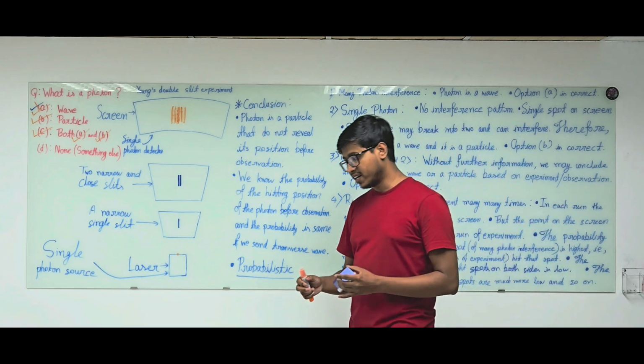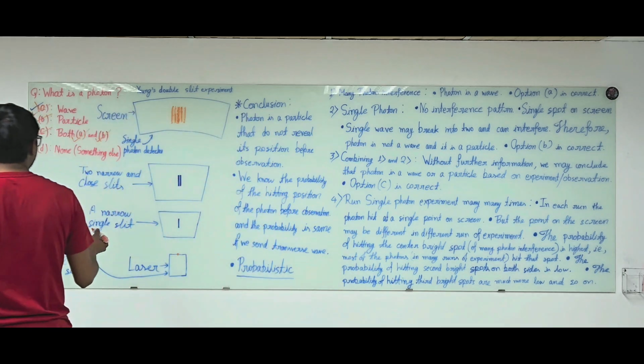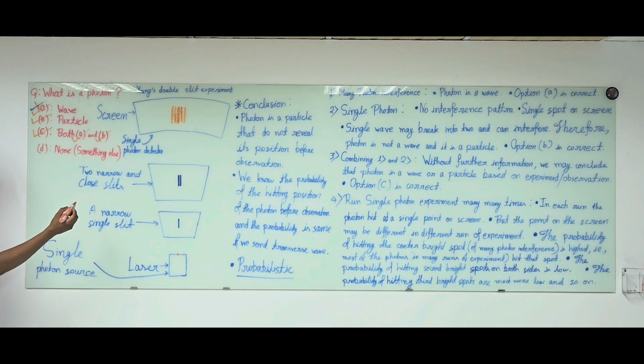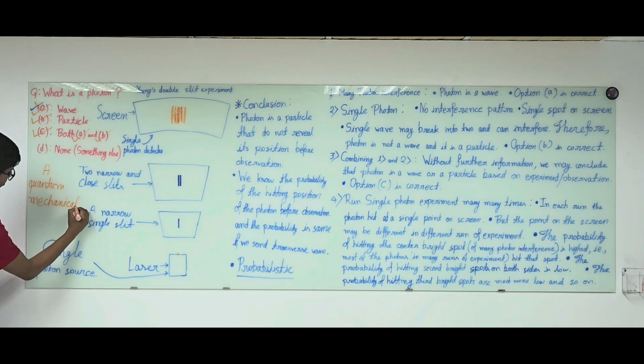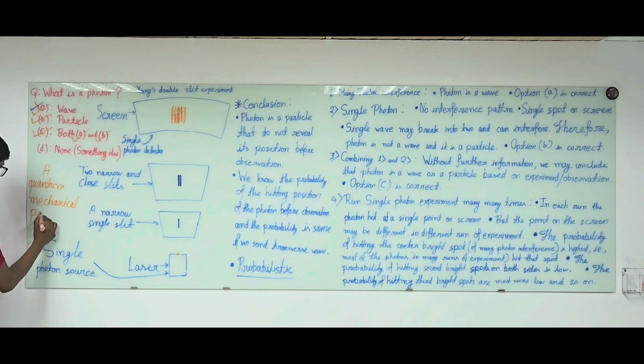And in modern day, we call this probabilistic particle a quantum mechanical particle.